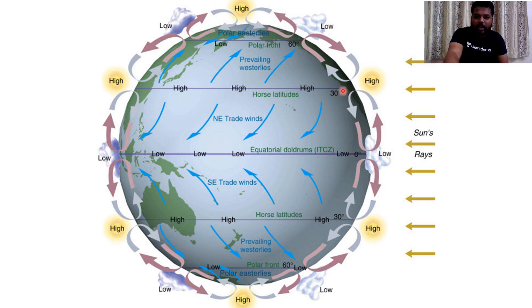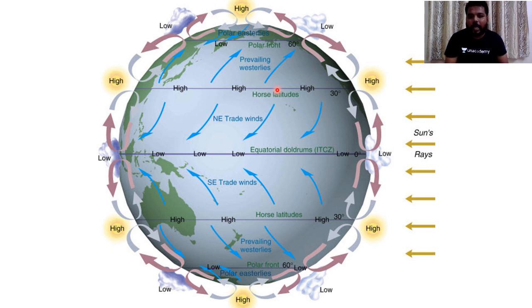And hence after descending, they generally move as horizontal movement of air, the wind systems which we discussed yesterday, the trade winds and the prevailing westerlies and all. So this point. And these subtropical high pressure belts are also called horse latitudes. We have a historical reason for it.